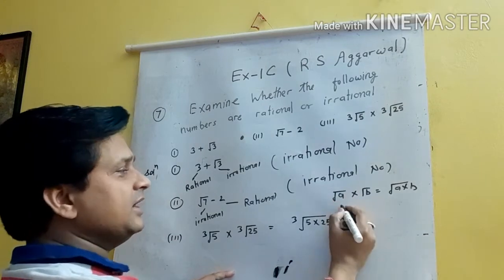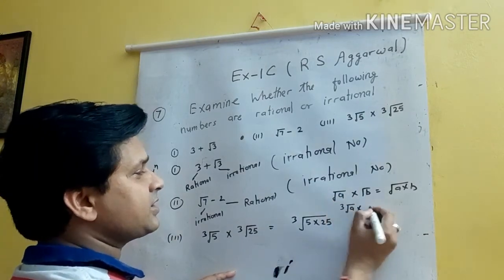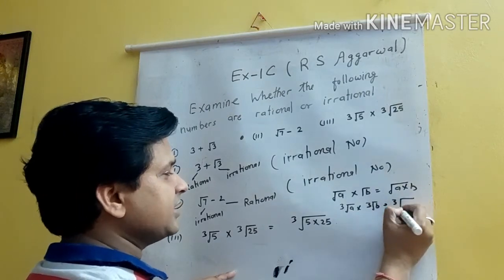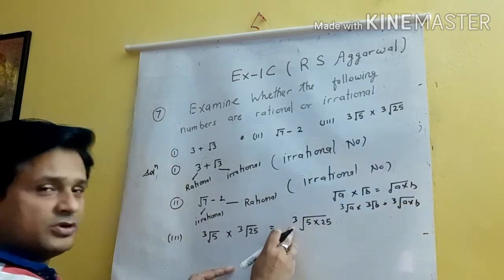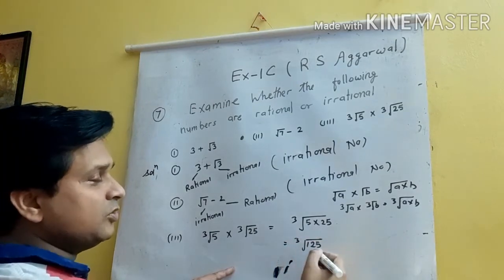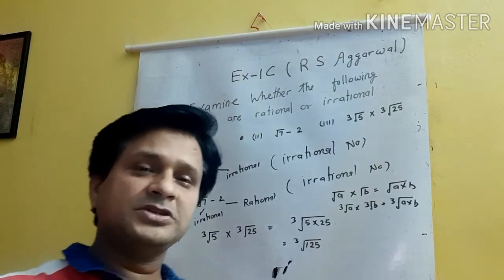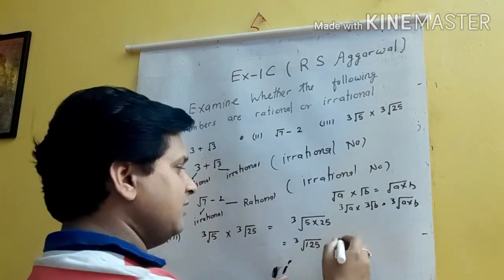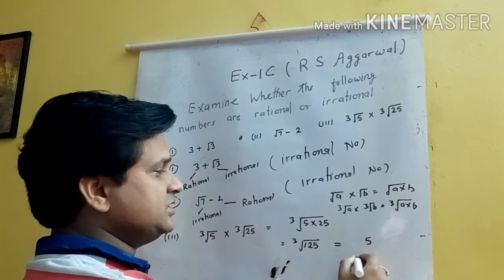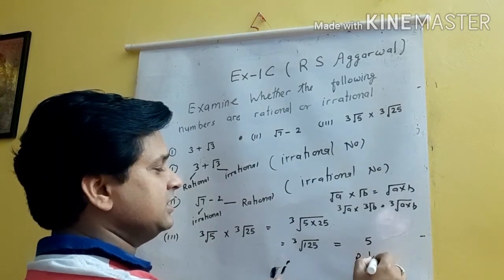In the same way, in case of cube root also you can do the same thing. So this is cube root of 125, and you know 125 is a perfect cube of 5. So this will be 5. So this is a rational number.